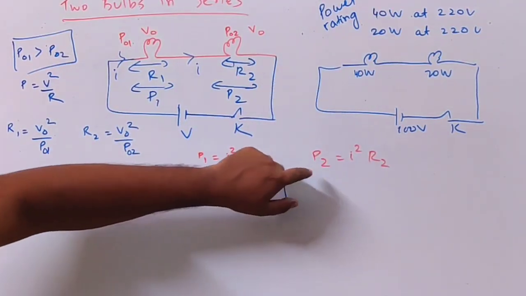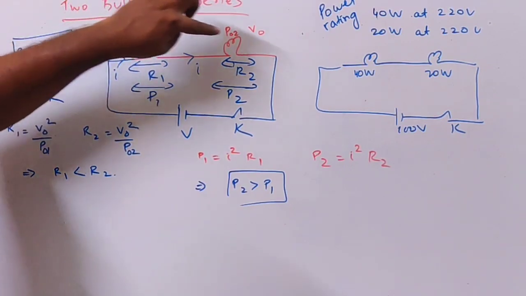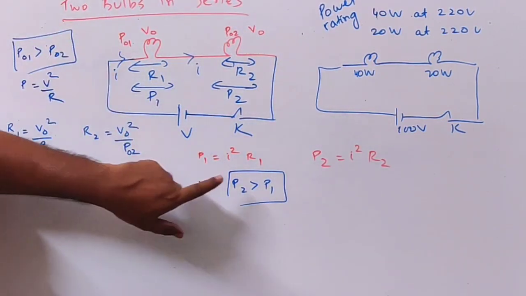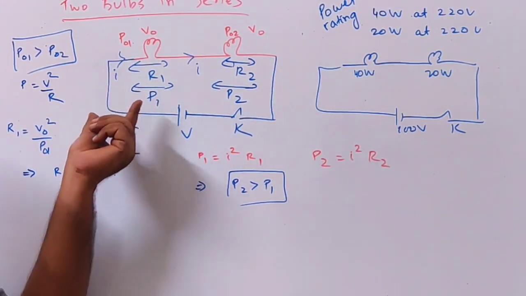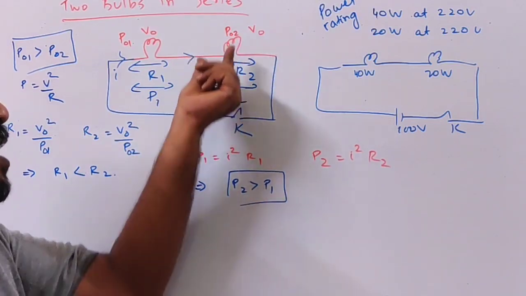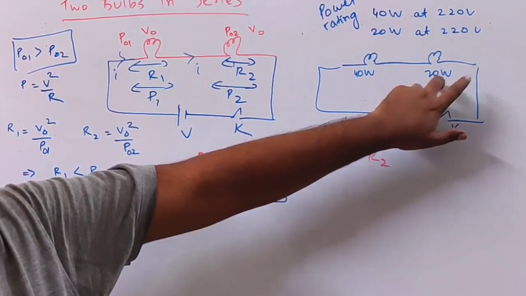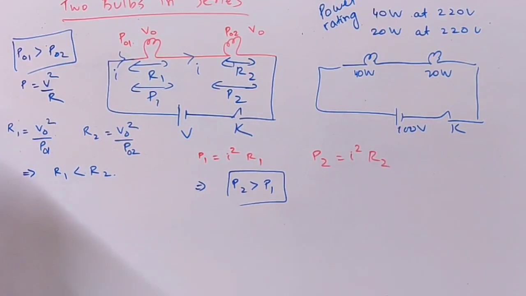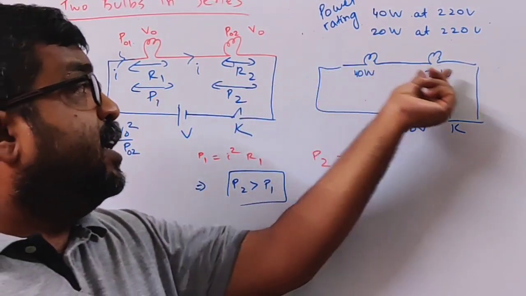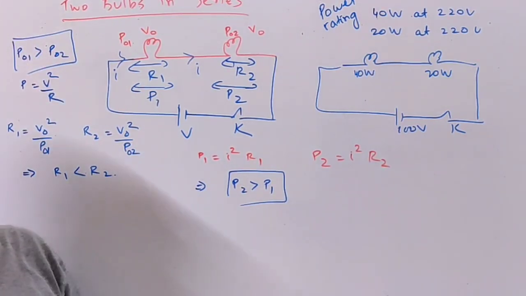This result shows that P01 is greater than P02, so the power rating of this is greater than that of this one, but P2 is greater than P1. That is, power dissipated across this bulb will be greater than across the other bulb. So more heat will be evolved across the 20 watt bulb, which means the 20 watt bulb will glow more. If two bulbs are connected in series, the bulb having low power will glow more. This is a very important observation.